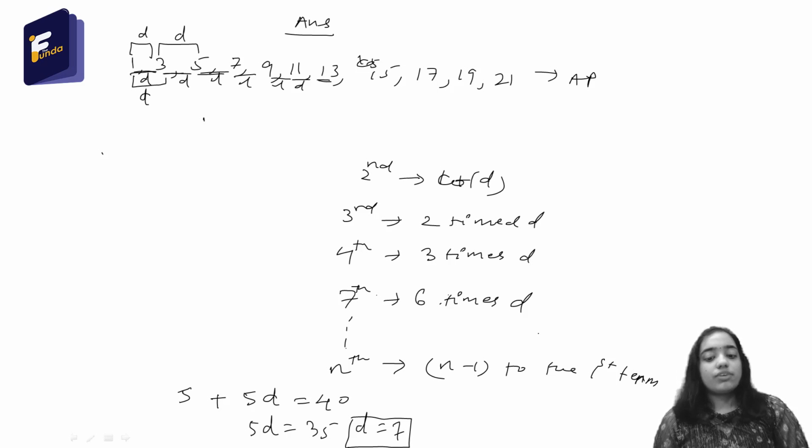The second bit is to find the formula for the nth term. We already know the formula for the nth term: nth term equal to the first term a plus n minus 1 times the common difference.